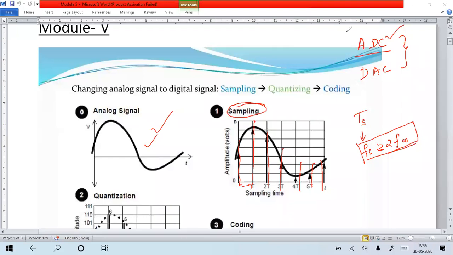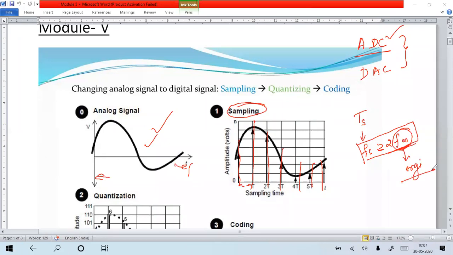Okay. So first, the analog signal has to be sampled into a number of pieces. Then that sample interval time is based on the sampling frequency. The sampling frequency should follow this condition. That means the sampling frequency must be greater than or equal to two times the maximum frequency of the wave. If you know this frequency of the wave, the sampling frequency should be greater than or equal to two times the maximum frequency of the original signal. Okay, this has to be followed.